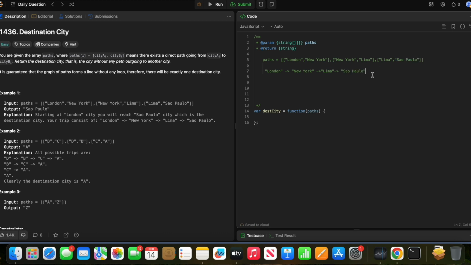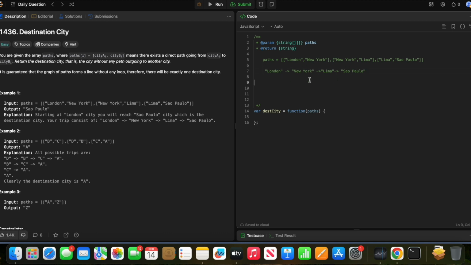They are saying it is guaranteed that this will form just one line only. There will not be an array like from Lima to New York again, or from Lima to London again. There will just be one directional flow only. There will be no loop.